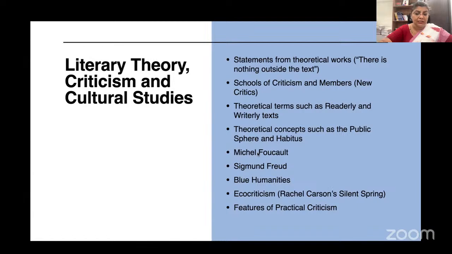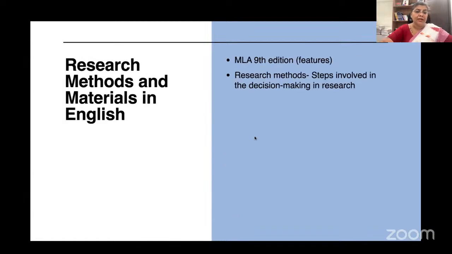And then echo criticism was there. Features of practical criticism were asked. This is what we understand. From research methods, also some questions were there. MLA 9th edition features, research methods, steps involved in decision making in research. I'm sure these are also not very easy for everyone. People with research experience might have found it easy, but not everyone.